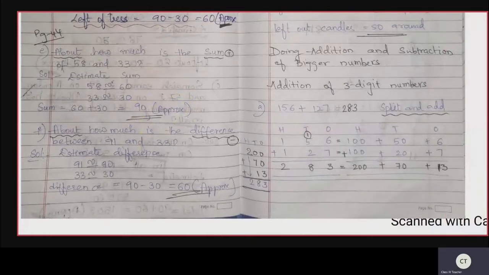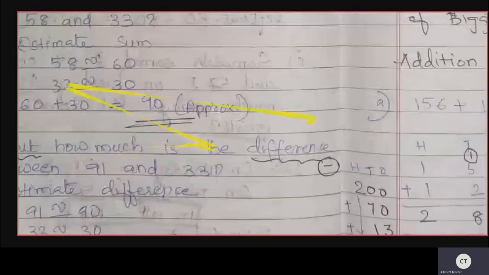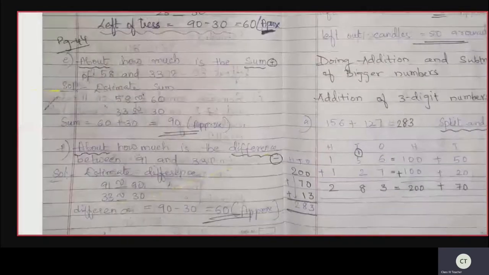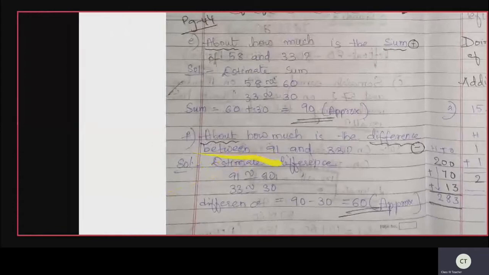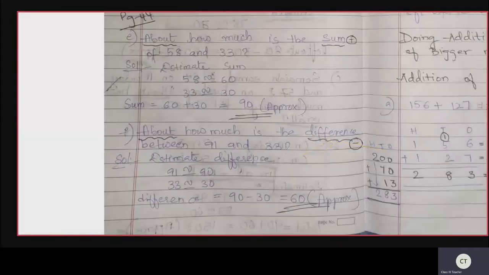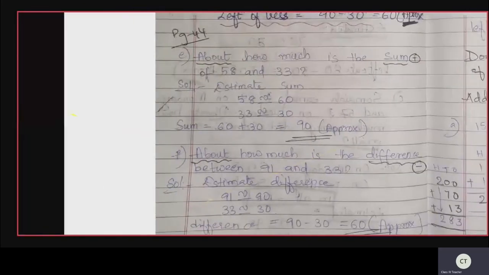Then get back to the next question. What is the next question, children? About how much is the difference between 91 and 33? So let me first explain you the question, children.